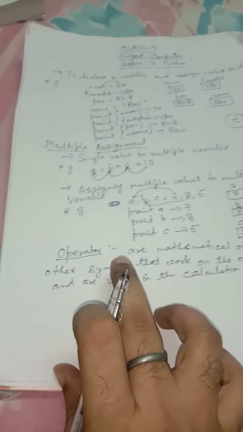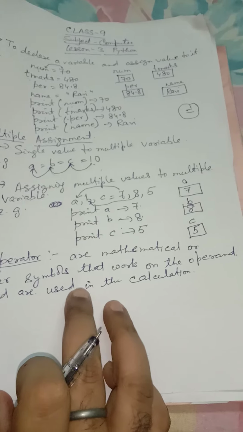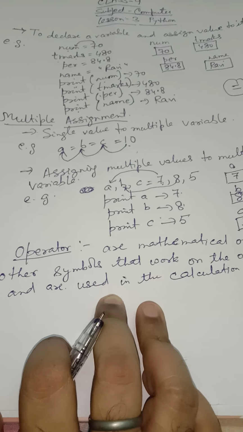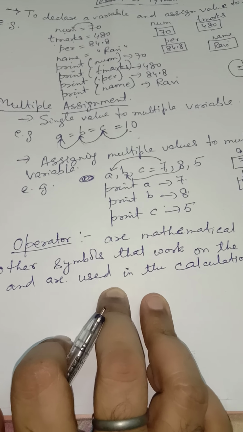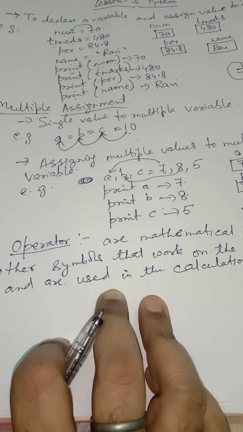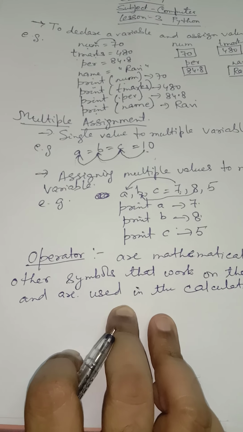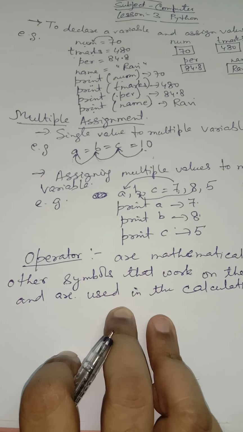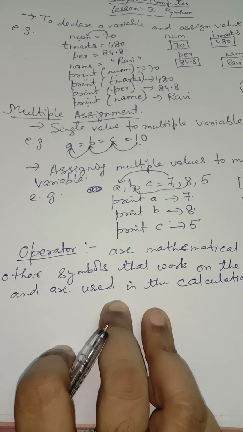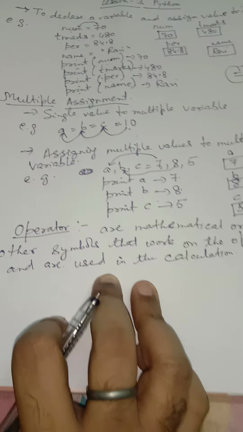Or simply, whenever you are asked what is an operator, you can simply say the operators are symbols. What symbols? Symbols like plus, minus, multiply, divide, modulus, greater than, less than, equal to, not equal to. All these are different operators because they are different symbols. So the mathematical symbols that work on operands and perform the calculations are called operators.